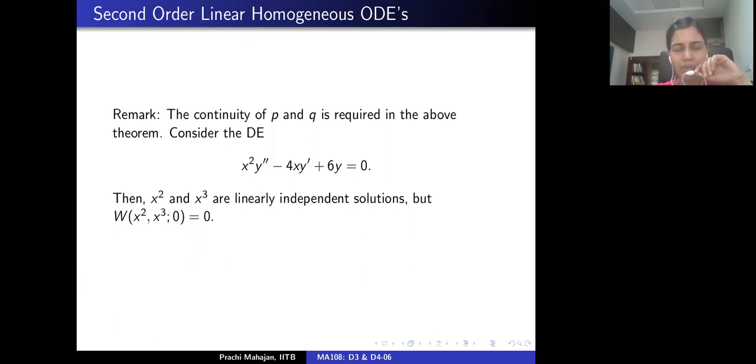But the Wronskian of x² and x³ at the point 0 is 0, right? So one has to be careful. In applying this theorem, you need to check each and every hypothesis is being satisfied, right? Is that okay? Everybody with me up till this point? Yes. Okay. All right.